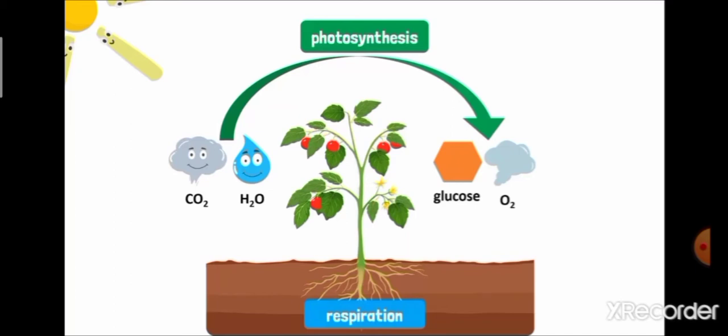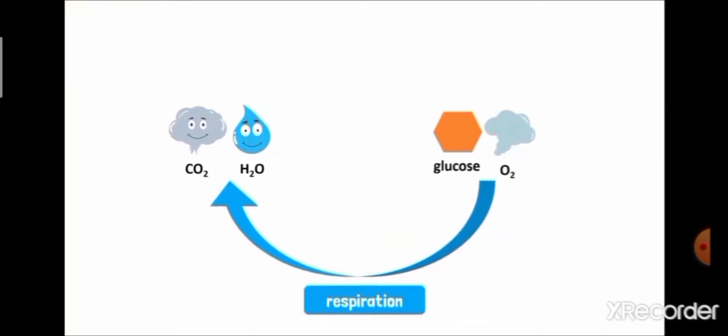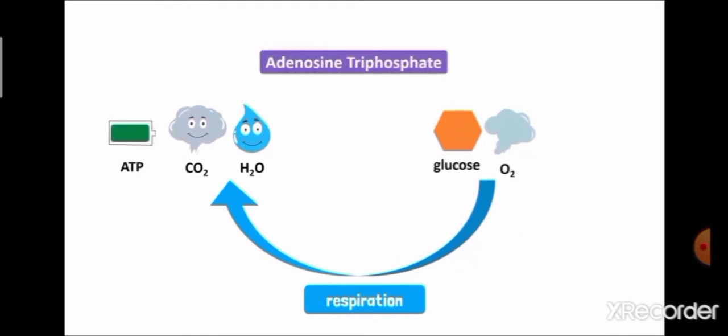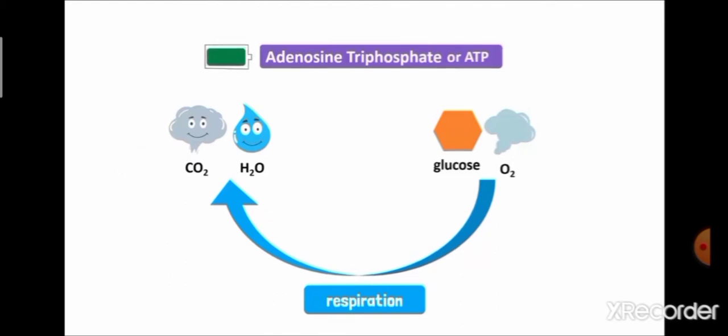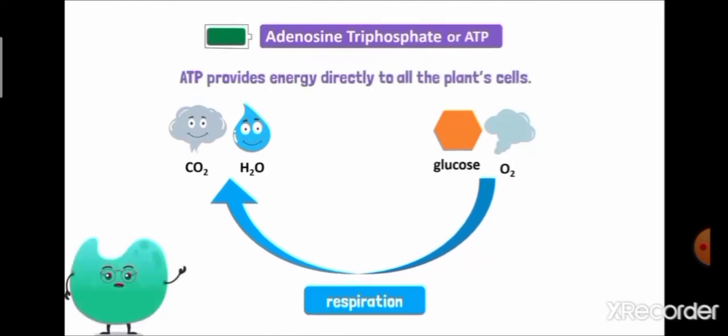Whenever the plant requires energy, this glucose is burnt in the presence of oxygen and releases energy by the process called respiration. Energy is released in the form of ATP molecules, that is adenosine triphosphate. ATP provides energy directly to all the plant cells.